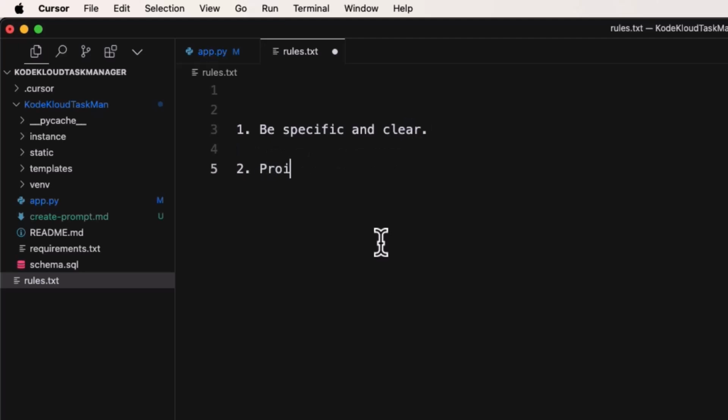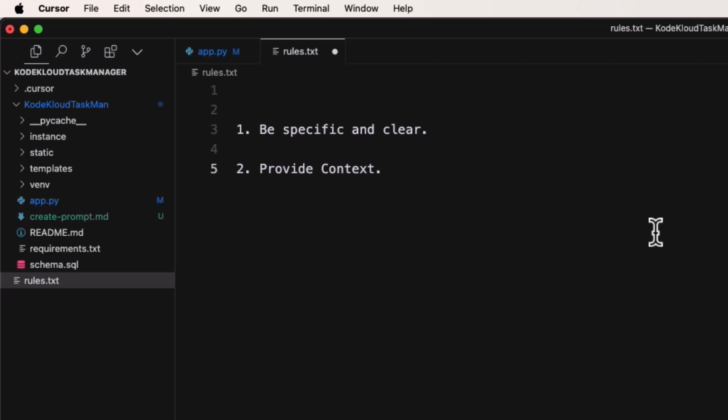Two is provide context. Now, thankfully Cursor does this for you. Say if I ask a question right now, it's going to look in rules.txt. You can see in the upper right-hand corner there, it's using that as context. I can also use my entire code base as context as well.